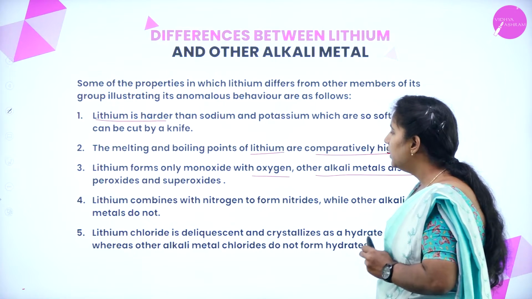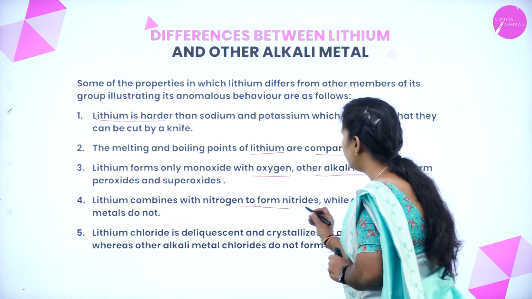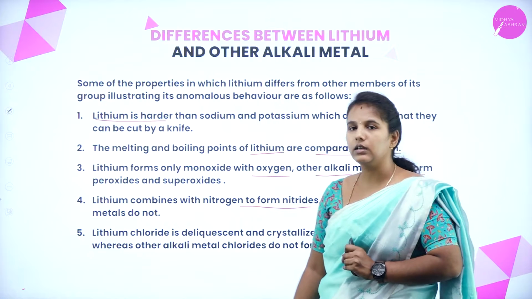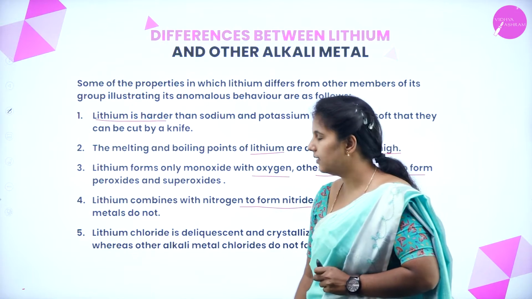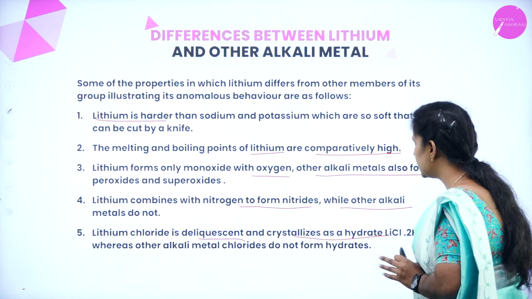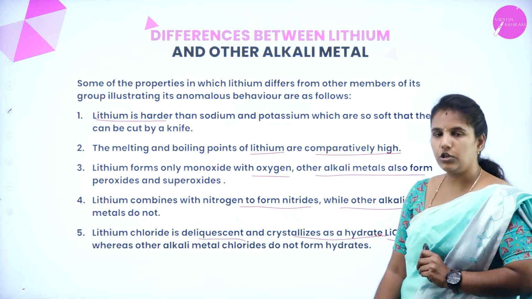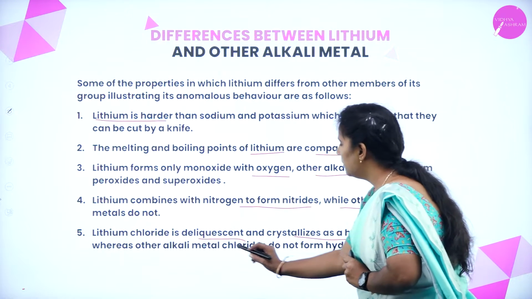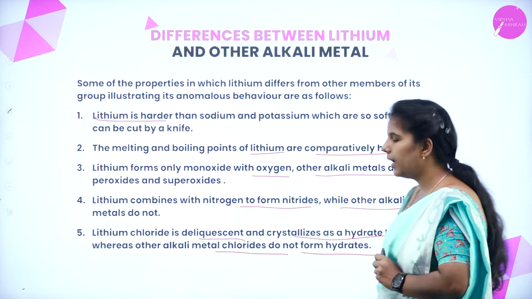Okay. Next, lithium combines with nitrogen to form a nitride, whereas other alkali metals do not combine with nitrogen and do not form a nitride. Lithium chloride is deliquescent and crystallizes as a hydrate, LiCl·2H2O, whereas the chlorides of the other alkali metals do not form a hydrate.